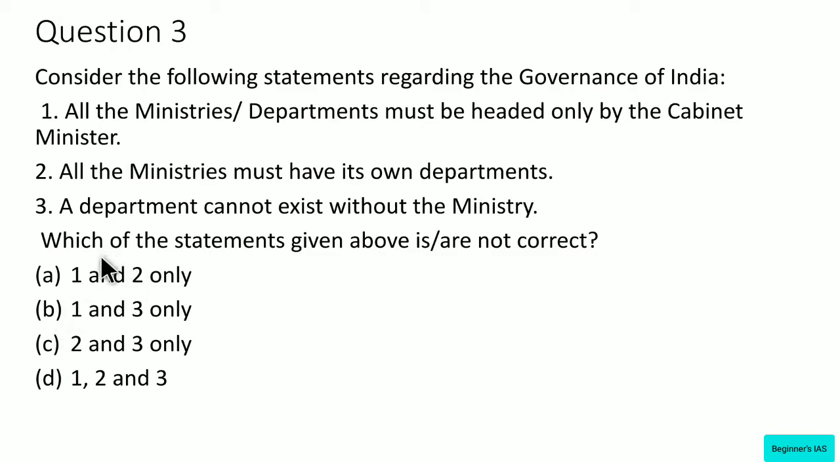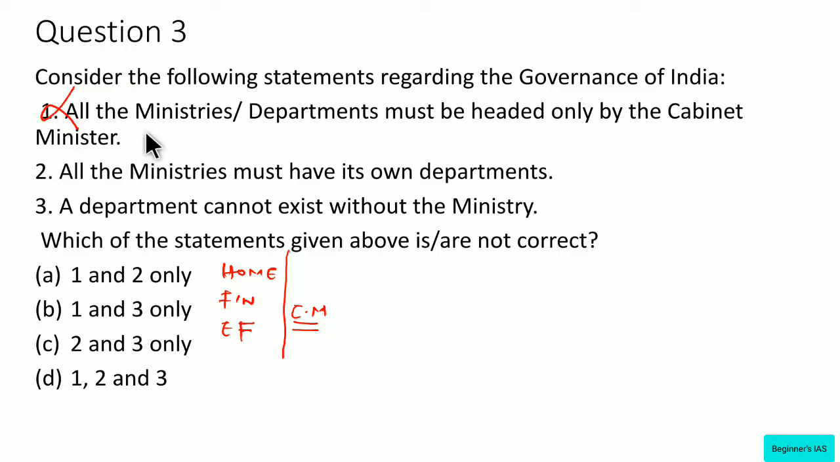The cabinet ministers head the important ministries of the central government, like Home, Finance, External Affairs and so on. Not all the ministries or departments must be headed by cabinet ministers. But the Home Minister, Finance Minister and External Affairs Minister are headed by cabinet ministers. Therefore, here it is given as headed only by cabinet ministers.